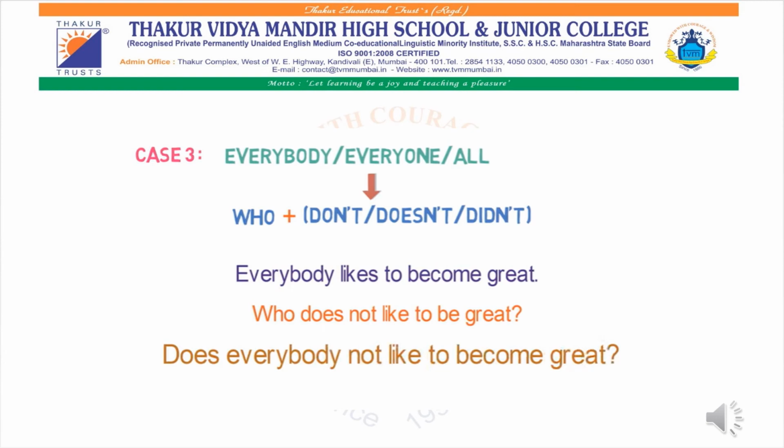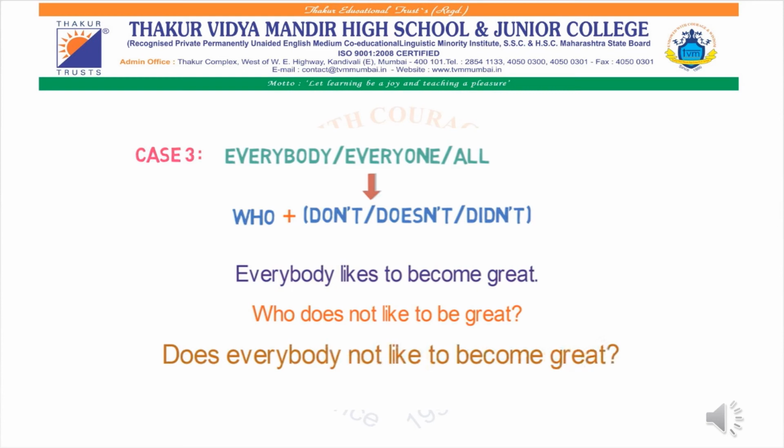Now instead of everybody, I have asked you to add who plus does not: who does not like to be great? Or it can be also said, does everybody not like to become great? Both the answers are correct. But by adding who, it sounds clear. Who does not like to be great? And the answer will be, everyone likes to become great.